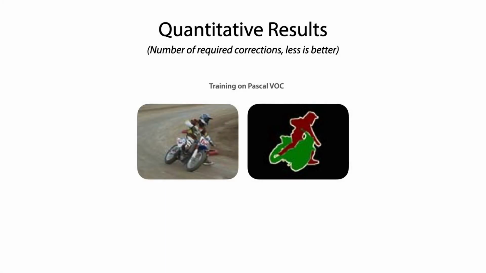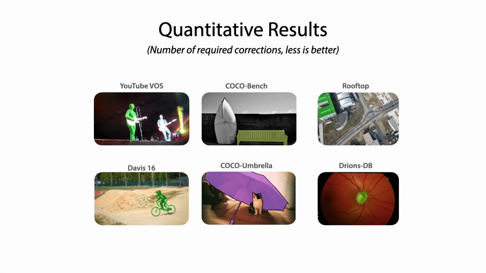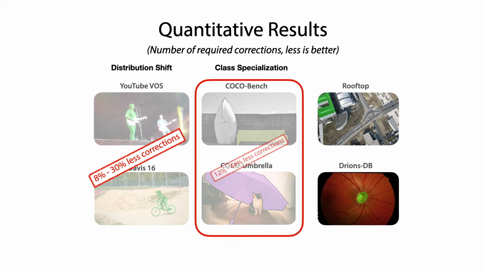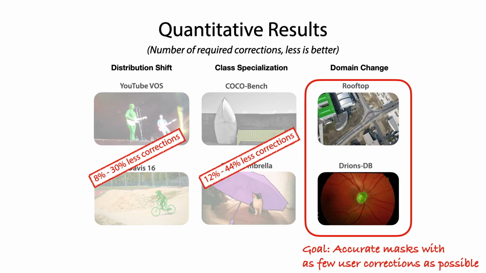The model is trained on Pascal and tested on several other datasets. These span increasingly difficult adaptation scenarios, going from distribution shift to specializing to a class, and even large domain changes by testing on medical and aerial data. We outperform a frozen model in all of them.